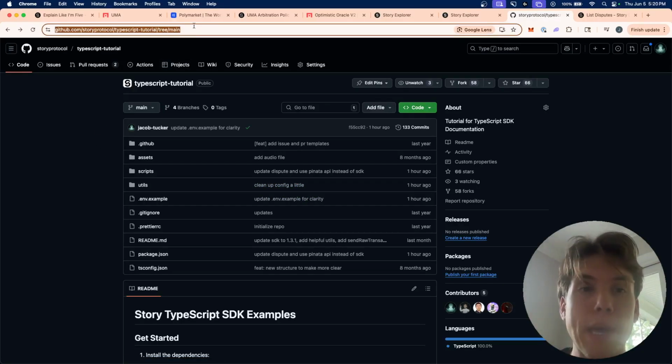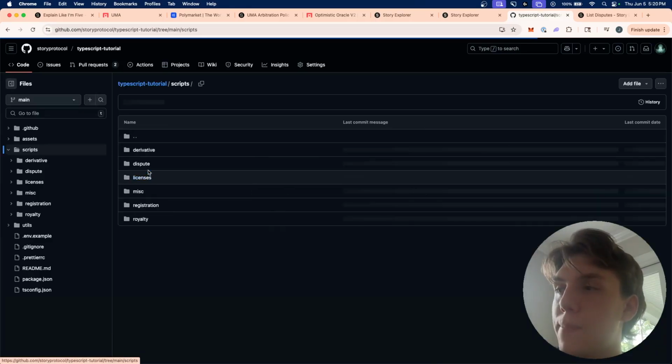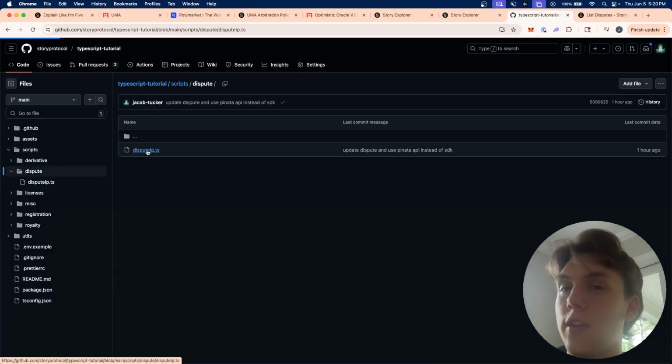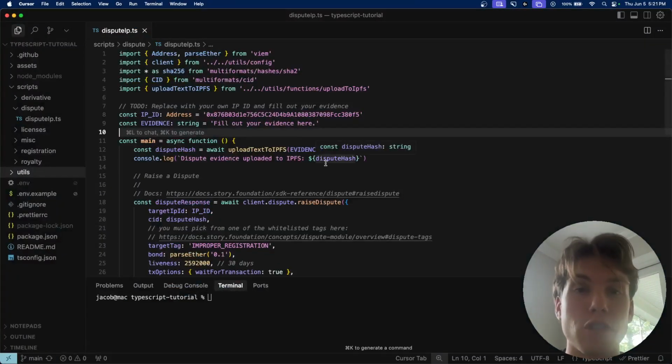You can copy and paste all of it at this repo right here at github.com/storyprotocol/TypeScript-tutorial. And you can go in here, and if you click on scripts and then click on dispute and then dispute IP, this is the exact code that you are seeing here. So I haven't changed anything else, right?